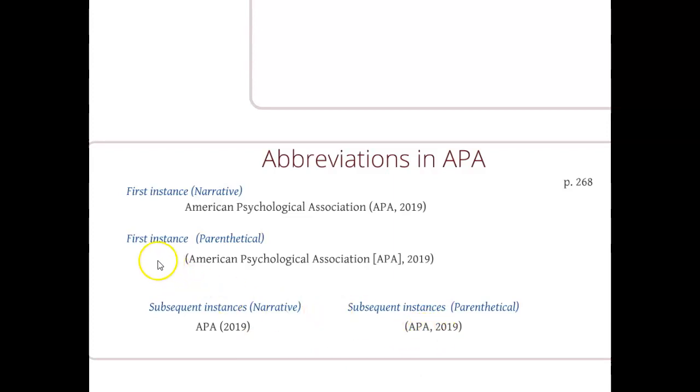Now, if the first time we see it is in a parenthetical citation, since it's already in parentheses, I'm going to write out, in parentheses, American Psychological Association, and then in square brackets, I indicate to my reader what that abbreviation is, and then put the date and then close the parentheses. And again, I can refer to it as APA 2019 from there throughout the entire paper.